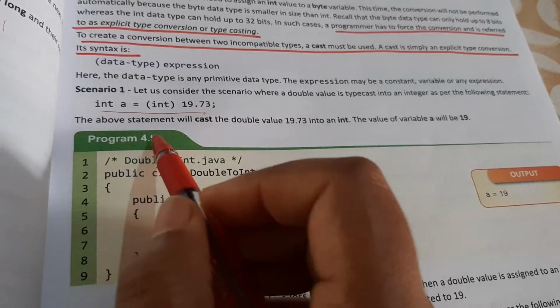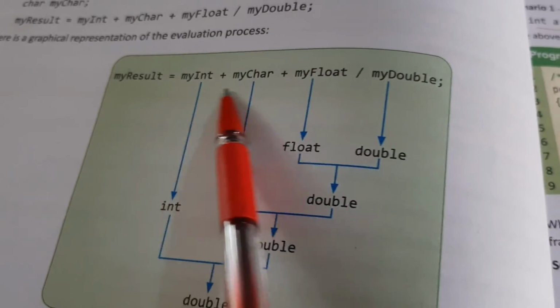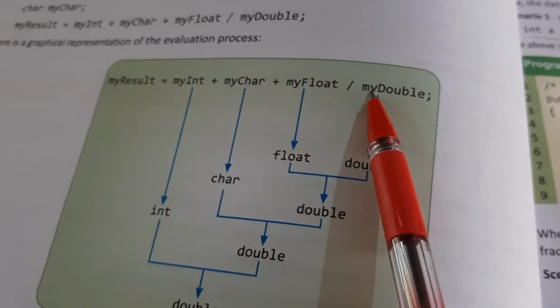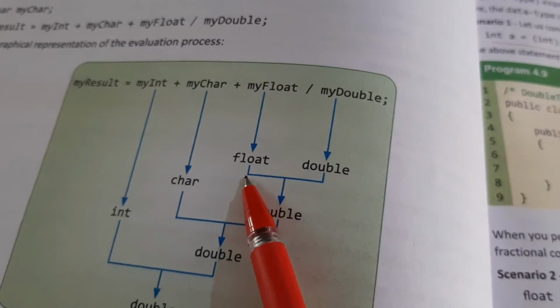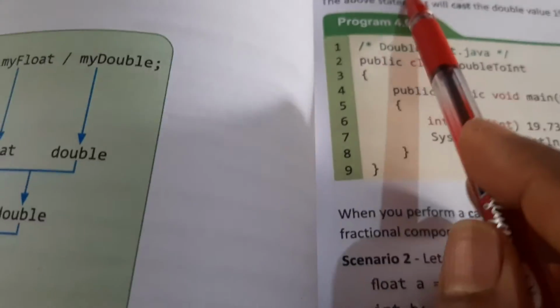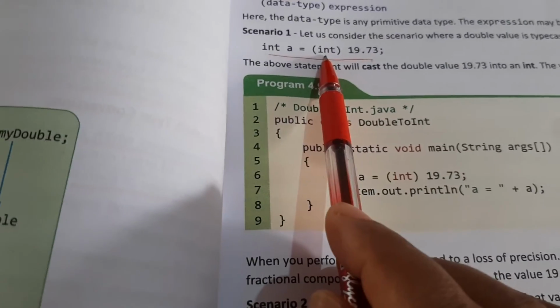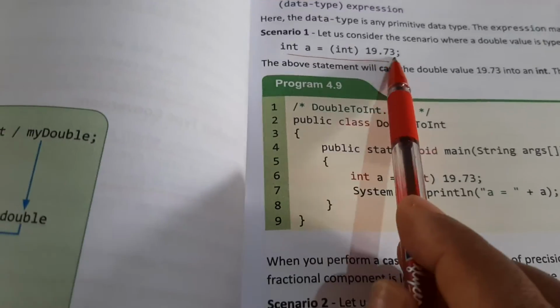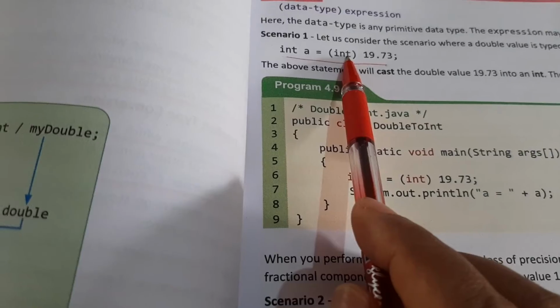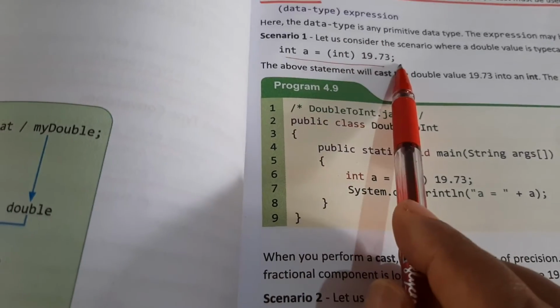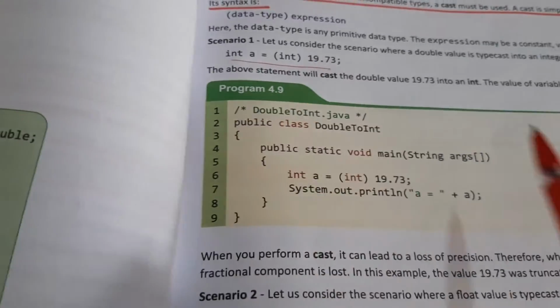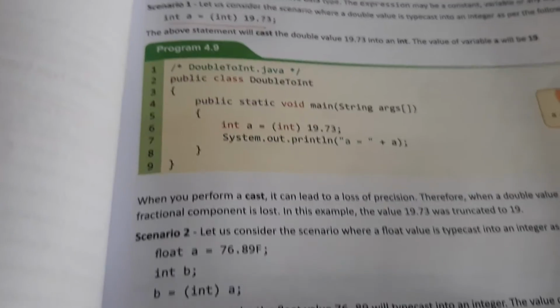This is how the expressions are done in the explicit, where we are forcing it by ourselves. But in the other case, we are not forcing it, we are just giving different data types, but the conversions are done automatically. But when you mention it in the bracket, suppose you write double here, the value will be converted to double. If you write float here, the value will be converted to float. So this is how the conversions are done.